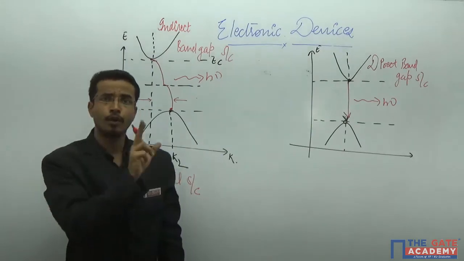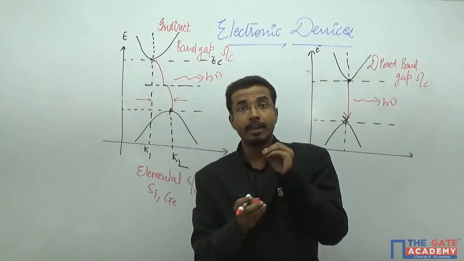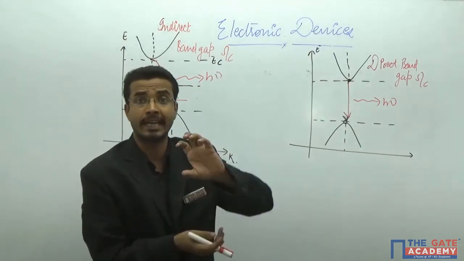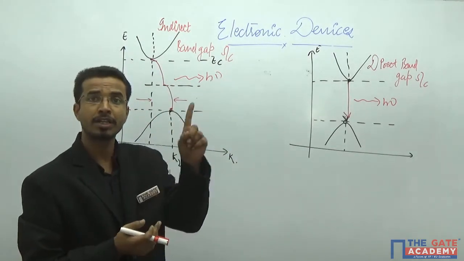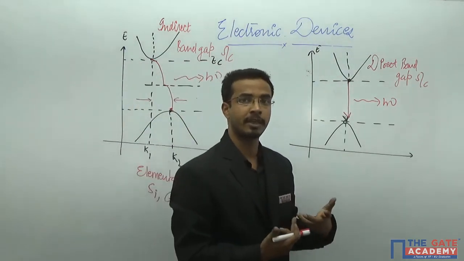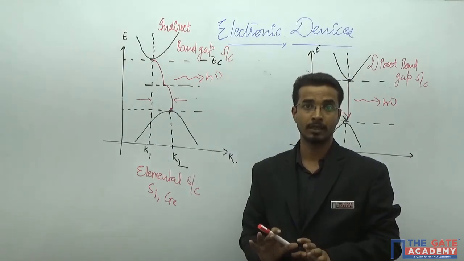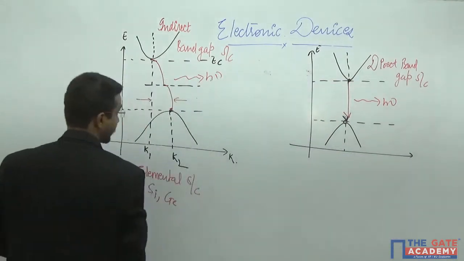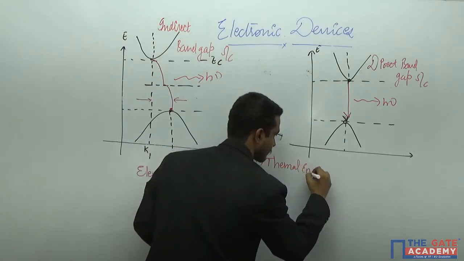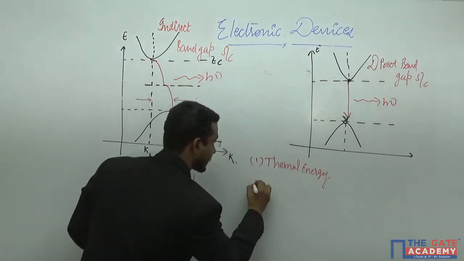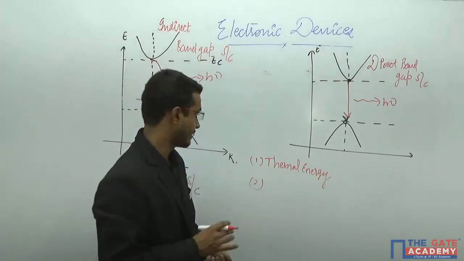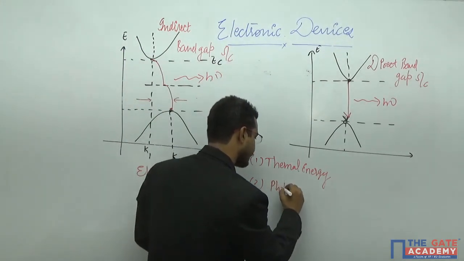Now, we know two things. Whenever you are providing energy, in which form can you get the energy? The first one is thermal. That is the reason why any particular semiconductor that you use gets heated up. Yes or no? So the first energy which you can get is thermal energy. And the second one is spark or light. That is known as photonic energy.